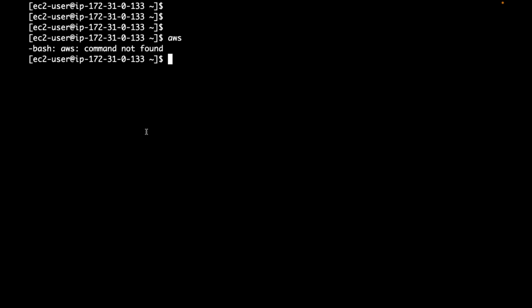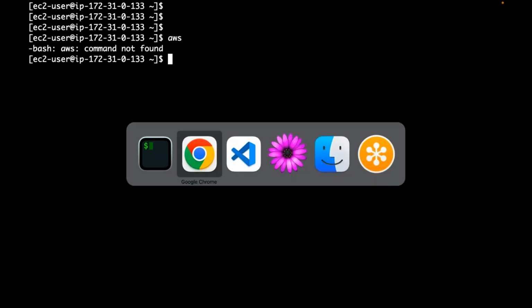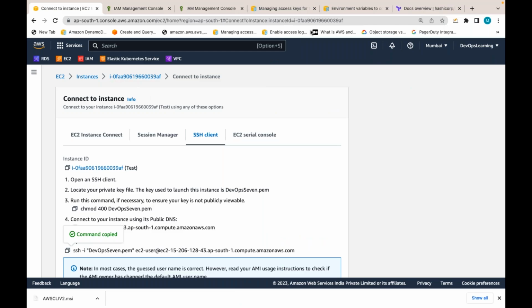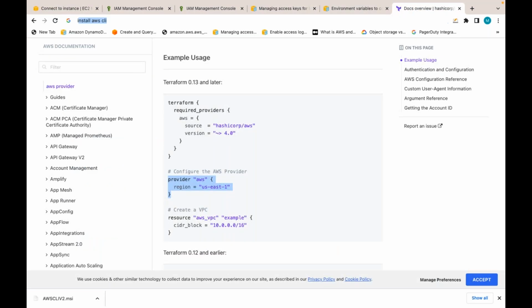I don't have AWS CLI. If I have to run any AWS CLI command, I need AWS CLI. You can install AWS CLI if required. I already told how to install it in Linux also.